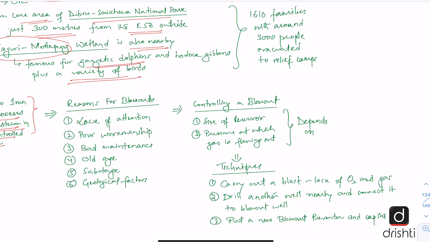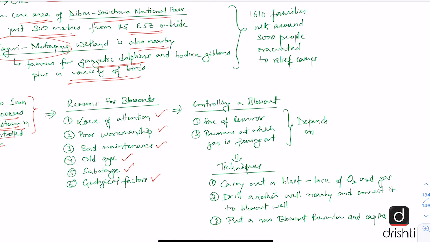If there is lack of attention while doing the servicing, that could be one reason. Poor workmanship of the natural gas well, that can be another. Due to bad maintenance, sometimes these blowouts happen. Sometimes these wells and the equipment become really old, and if they are not maintained properly, then also this can happen. It can also happen due to sabotage, and sometimes only due to geological factors. This can also happen.